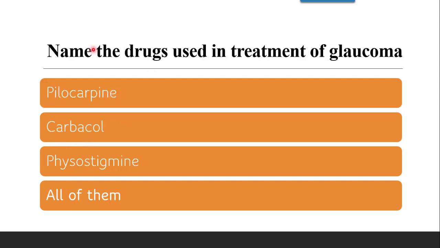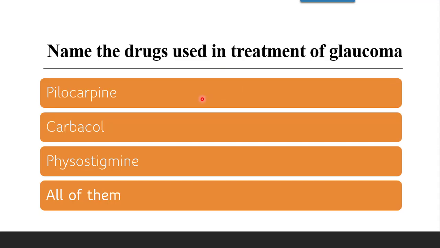Next question: name the drug which is used in the treatment of glaucoma. Pilocarpine, carbachol, physostigmine, or all of them? As far as classification is concerned, cholinergic agonists are specifically used in the treatment of glaucoma by decreasing intraocular pressure.